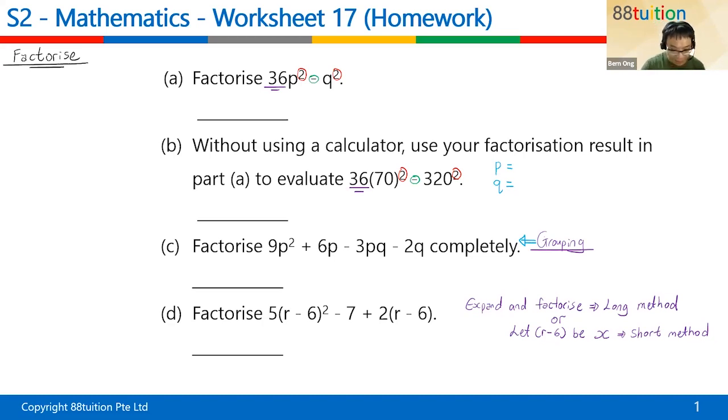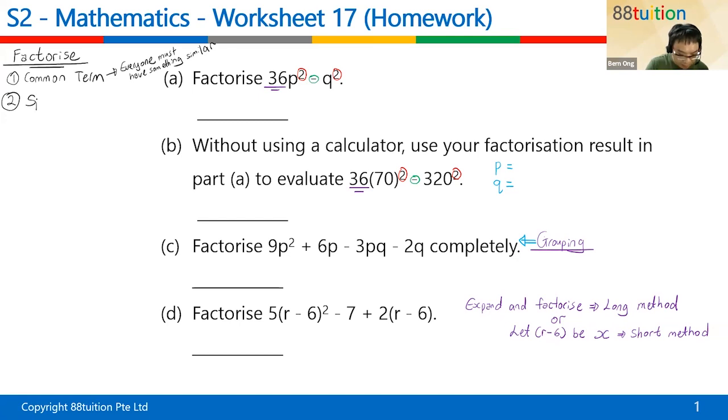All right, usually when we talk about factorization, there are 4 stages. Stage 1, in sec 1, we call it take out the common term. So usually, I will take out the common term if there is a common term first. Common term means that everyone must have something similar. That is called taking out the common term.